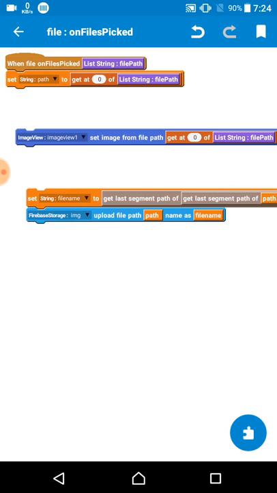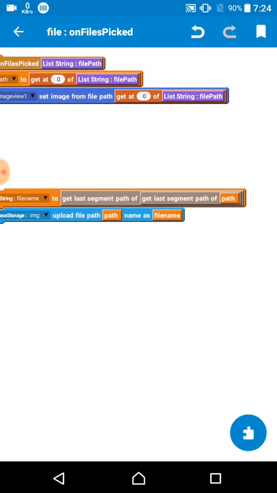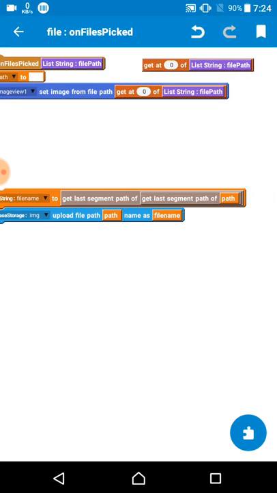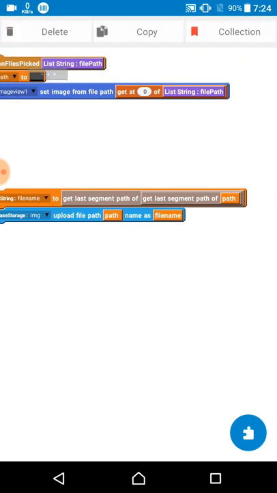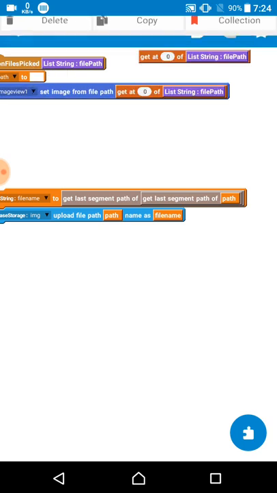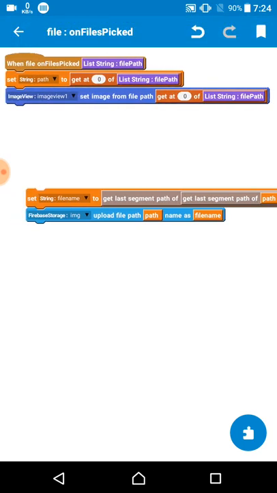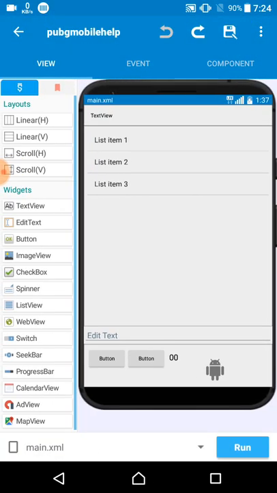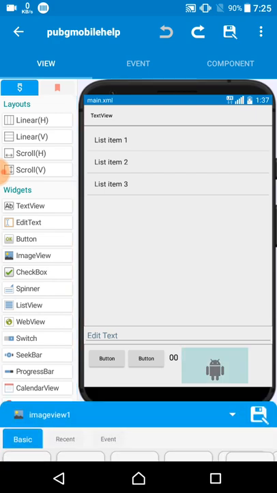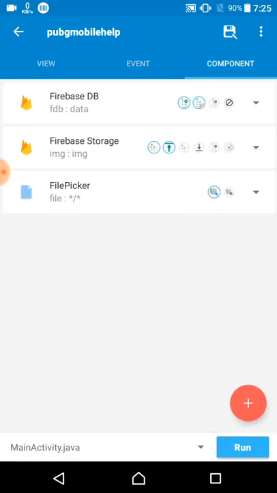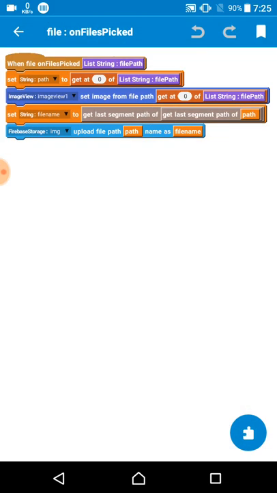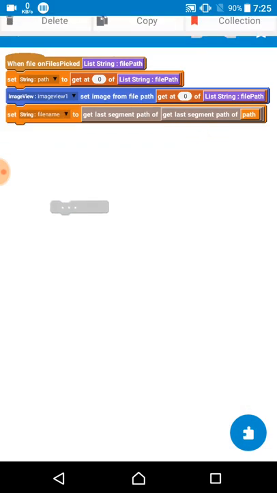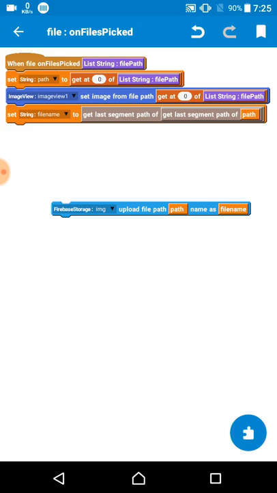Then I add it on here, then I add the image one, it needs the same. Okay, just copy the block and paste it on here the same. Now you may have a question: why do I show it on the image one? Because when the user selects the image, the user can see it on the image view one. Okay, so then upload it on the firebase storage.